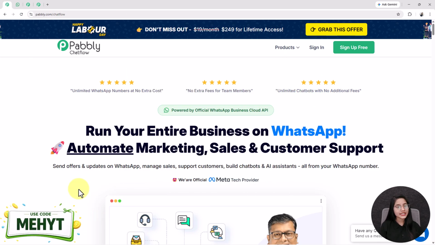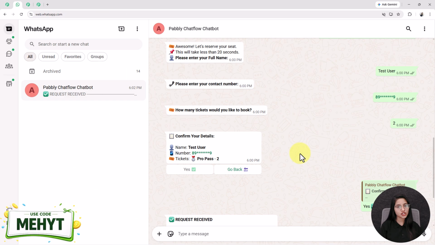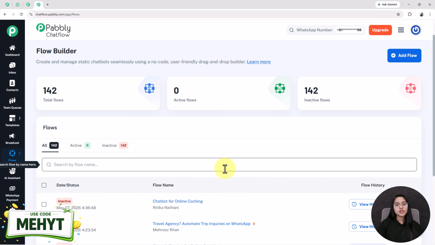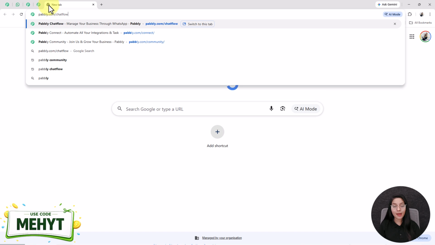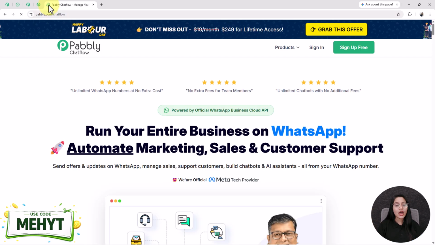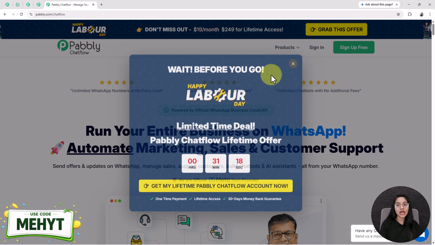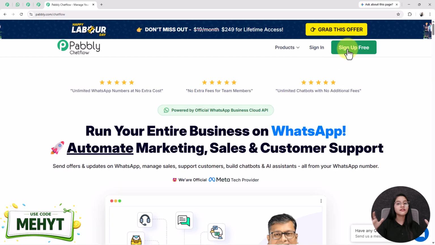Now without wasting any time, let's start the creation of this chatbot. See, this is the Pabbly Chatflow flow builder page. If you are an existing user of Pabbly, that is perfect, but if you are not, then go to pabbly.com/chatflow and complete the sign up process. And once you do it, you will receive 100 free credits every month to explore the software.